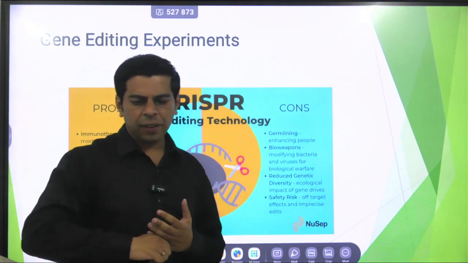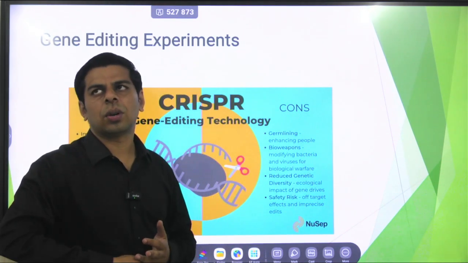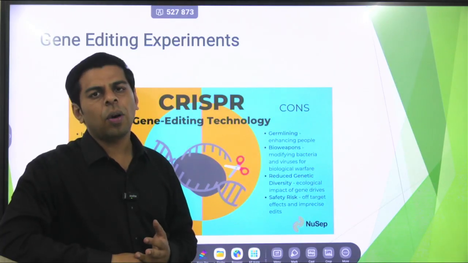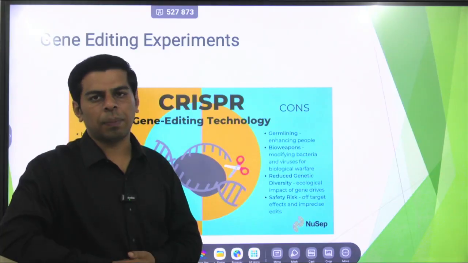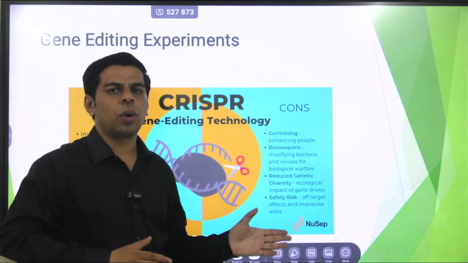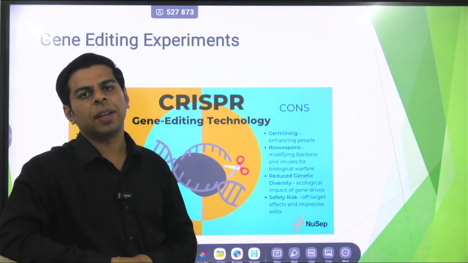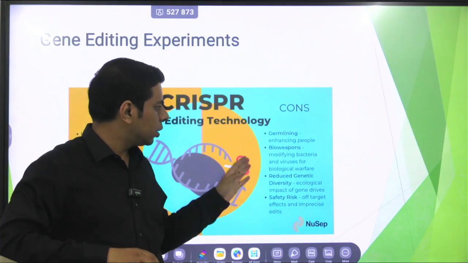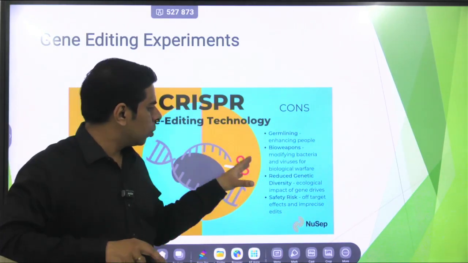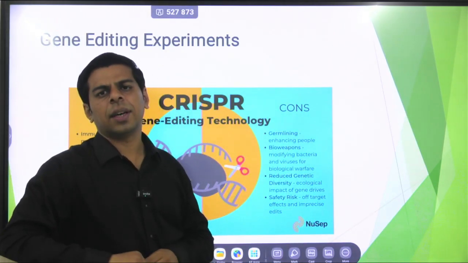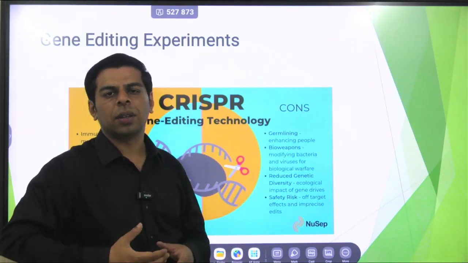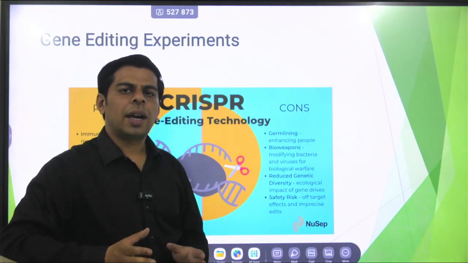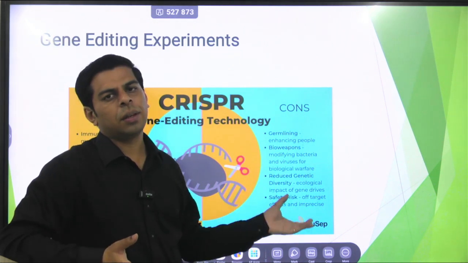And the difficult part, or you could say the controversies or cons of this technology, revolve around the fact that this novel technology has the potential to be misused for bioweapons. You might just modify a person for some nefarious means. There is a possibility that you might reduce the genetic diversity as well, because you tend to just promote the best or the idealized version of homogeneity, and heterogeneity or diversity, or a defective one, might get reduced.